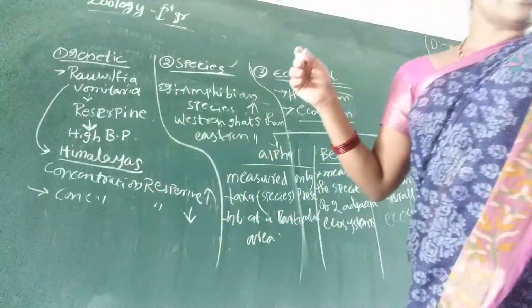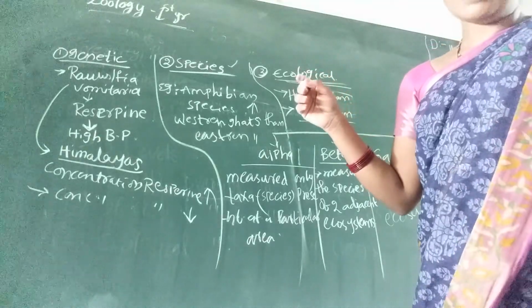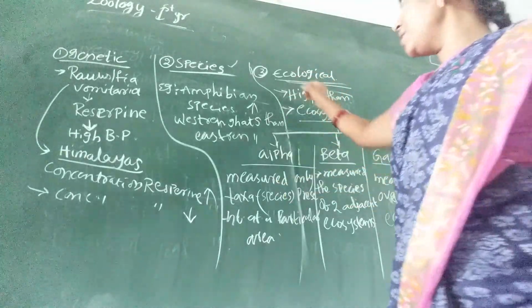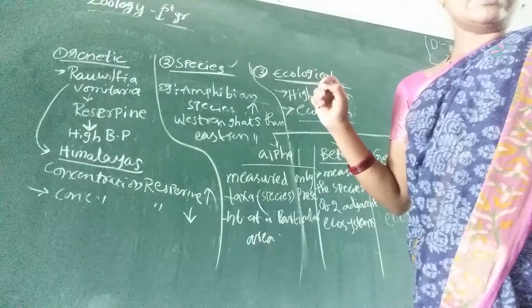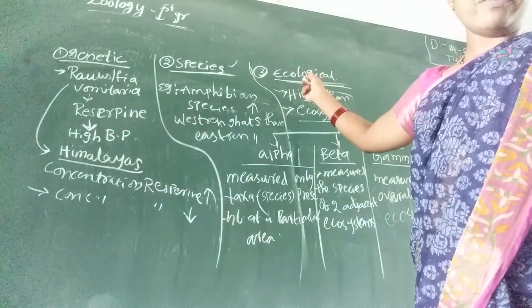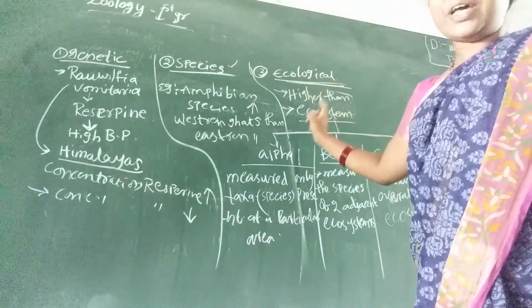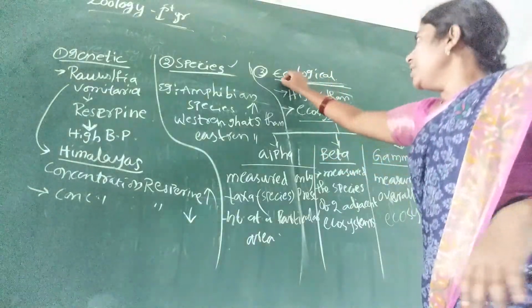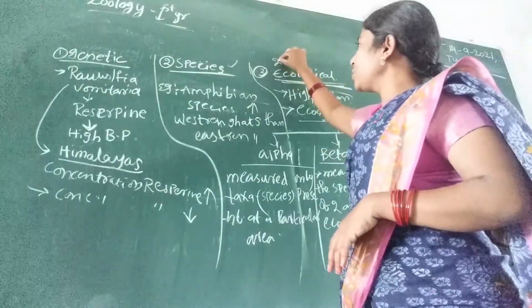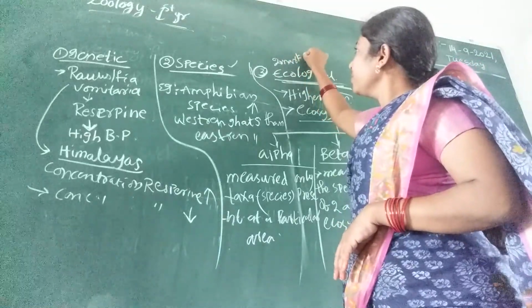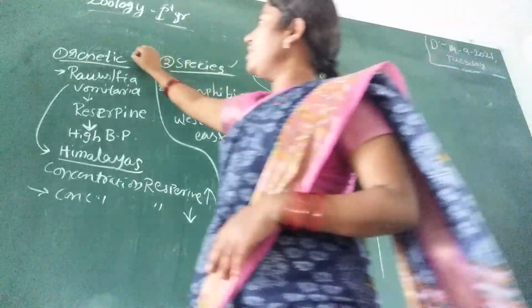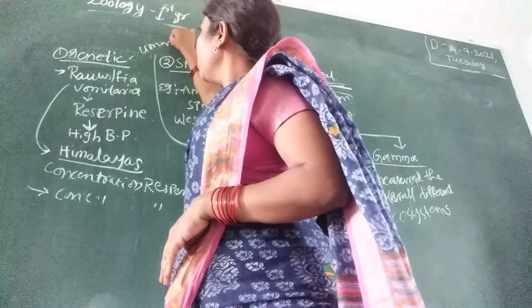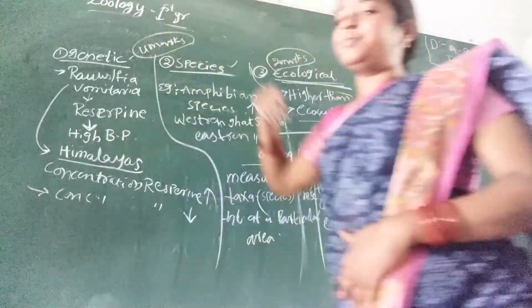And another 2 marks question from this topic is on ecological diversity. What is ecological diversity? Mention the different types of ecological diversity. Here it is a 2 marks question and it is a 4 marks question.